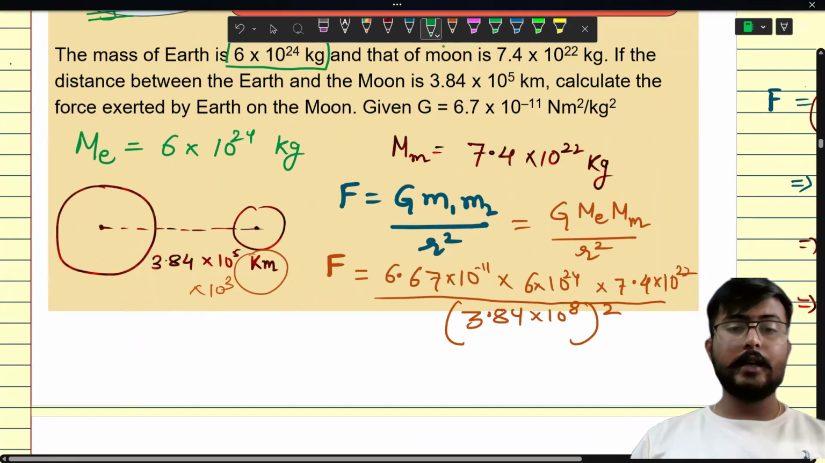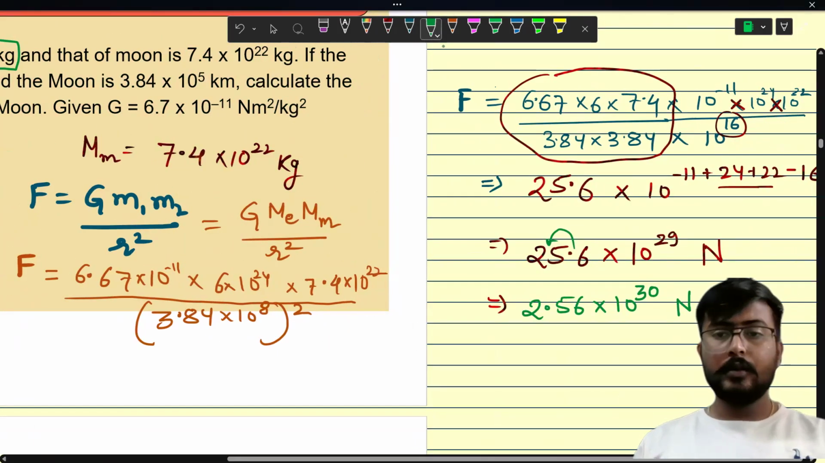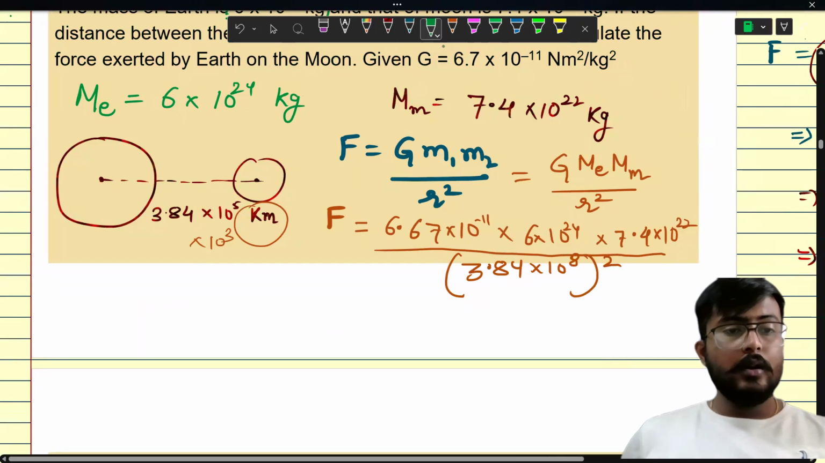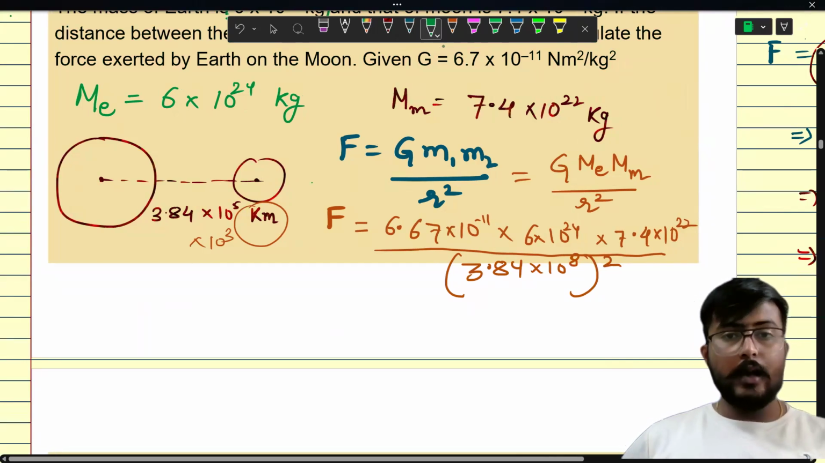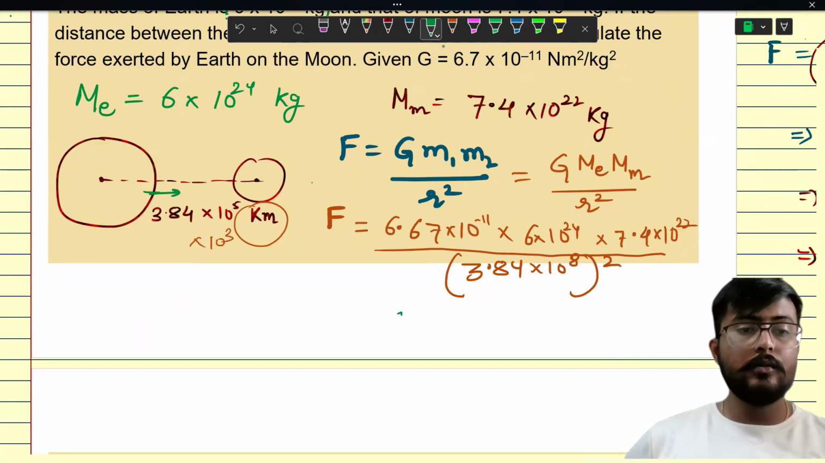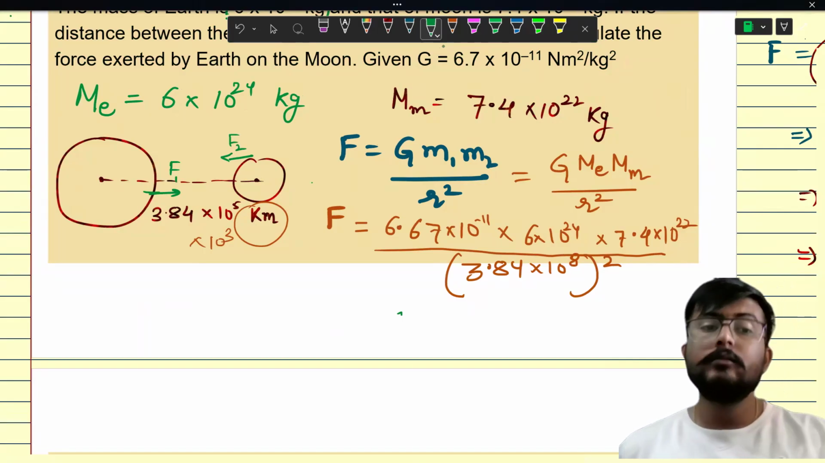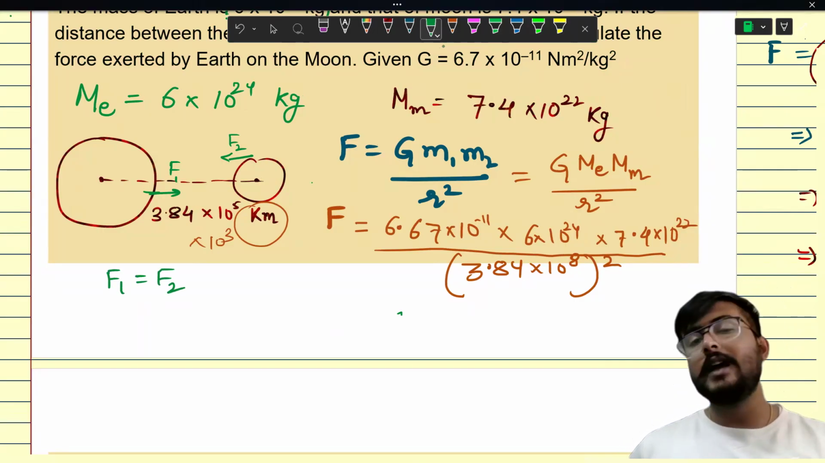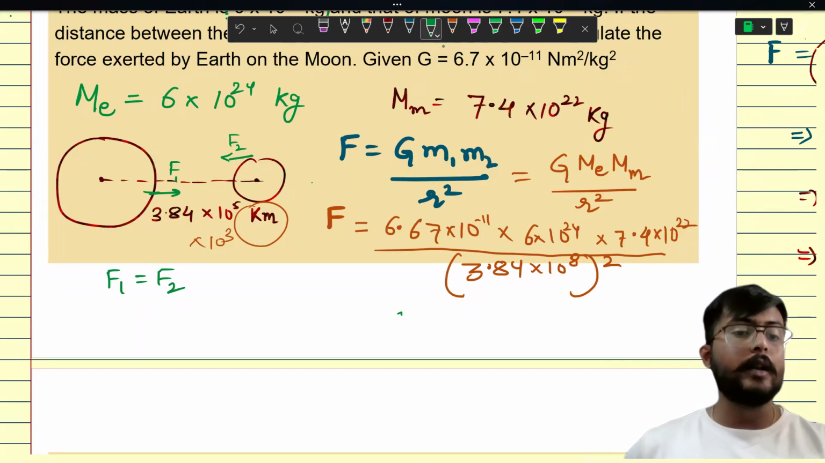I hope everyone is getting it. Now, my question is: are Earth and Moon both applying equal forces on each other? Yes, definitely. They are applying equal forces on each other because every action has an equal and opposite reaction.